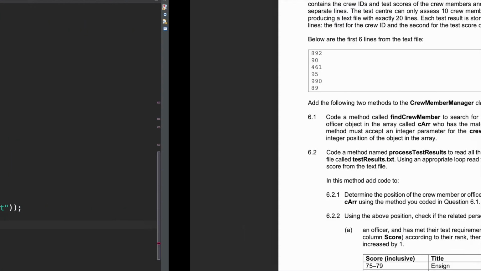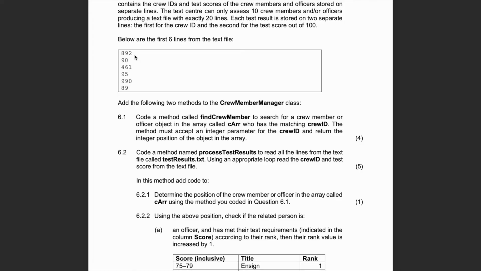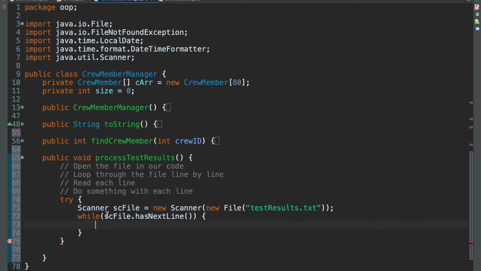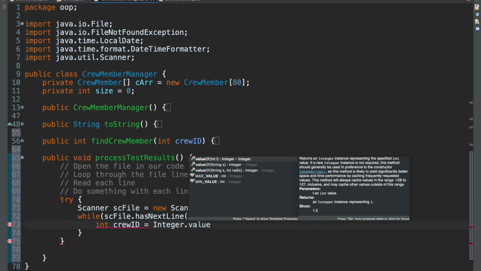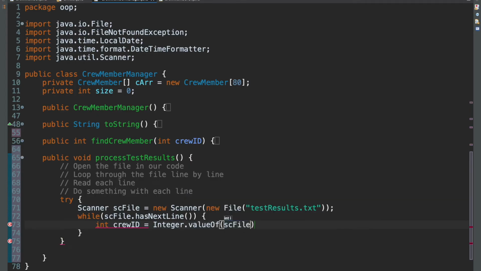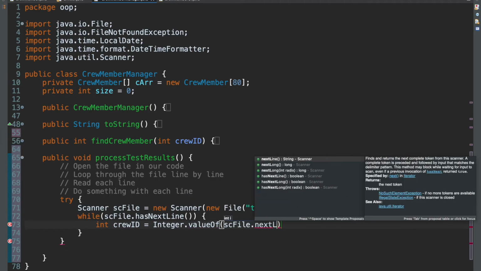So we need to get the crew ID. Remember, the first line is the crew ID and the second line is your score. So that's what we'll do. First one, crew ID. So this is an integer. Int crew ID is equal to integer dot value of SC file dot next line.